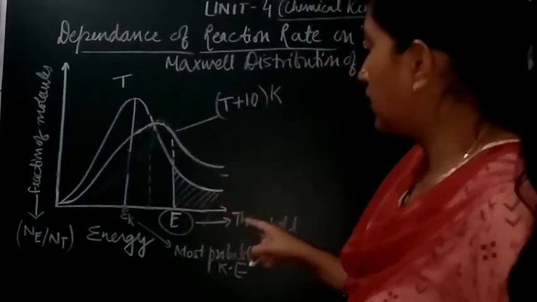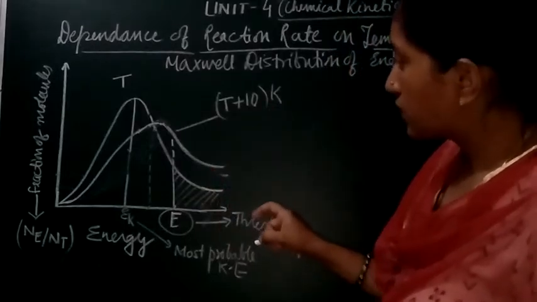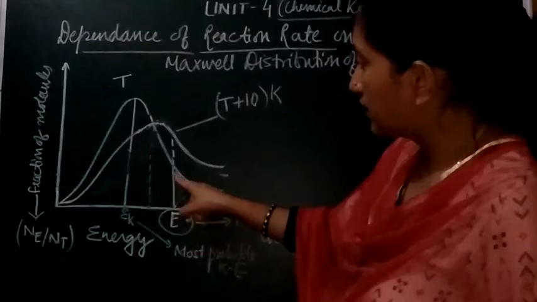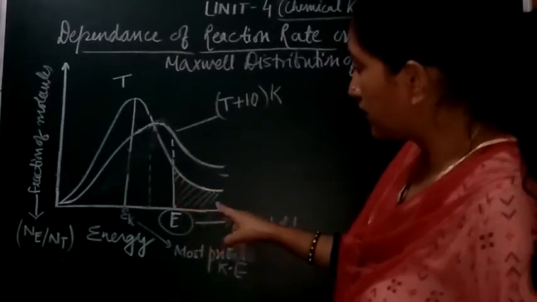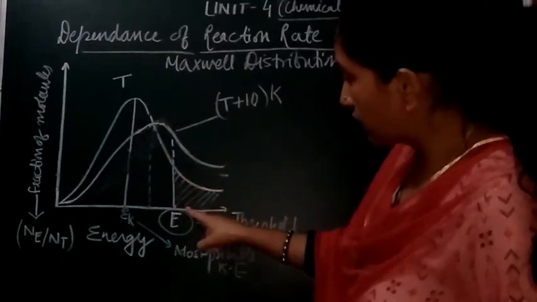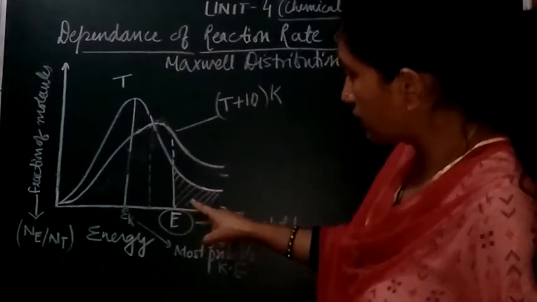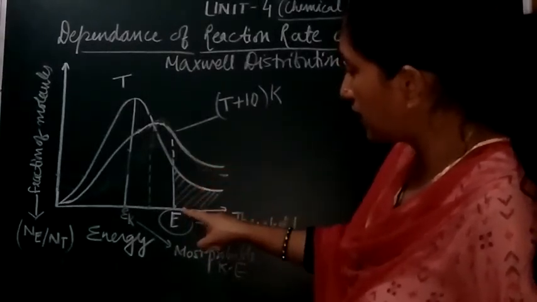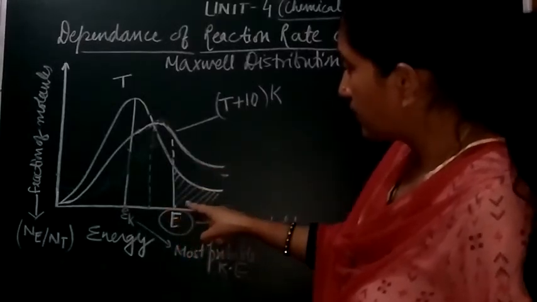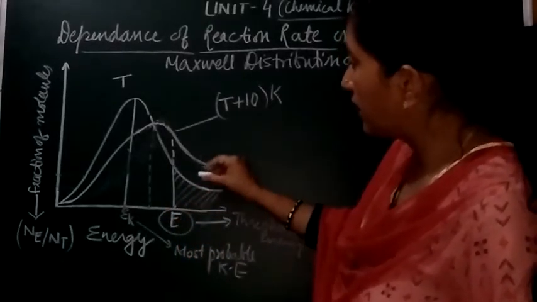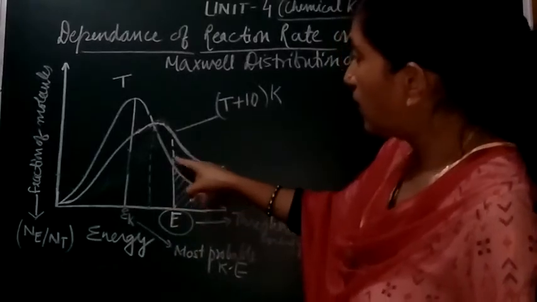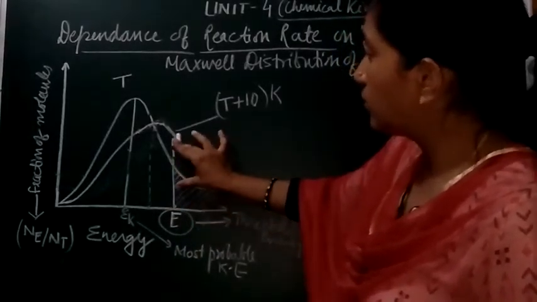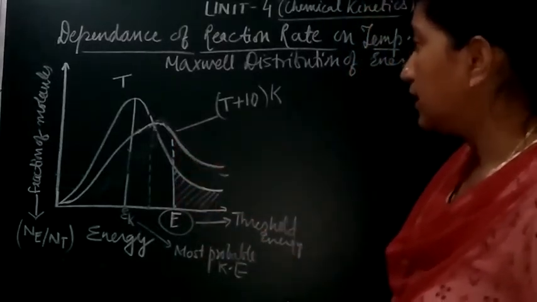Now we will focus on the threshold energy. Students, you can see that earlier the threshold energy was indicated by this much fraction. Now when the temperature is raised by 10 degrees Celsius, you can see that the fraction of molecules possessing the threshold energy, the minimum energy to get the product formed, has almost doubled.